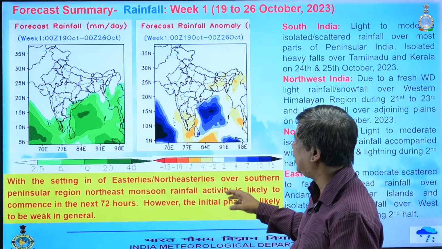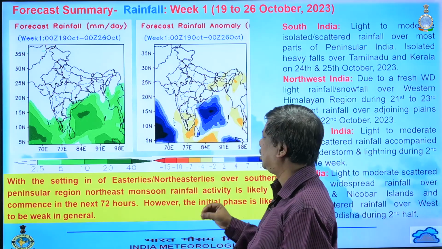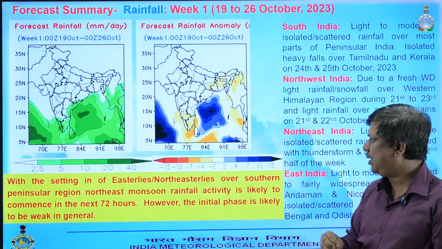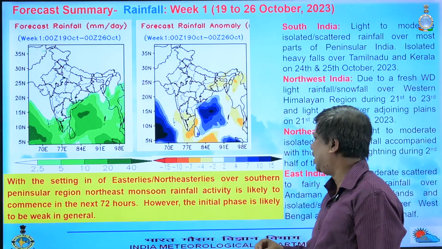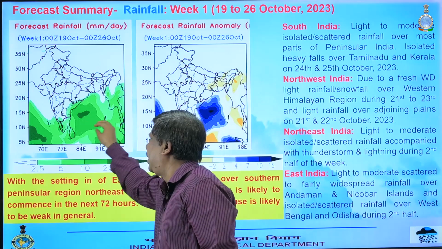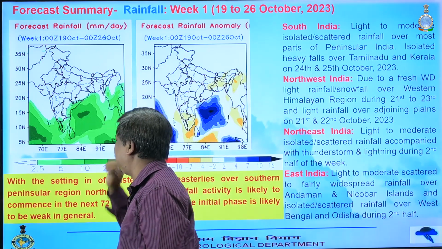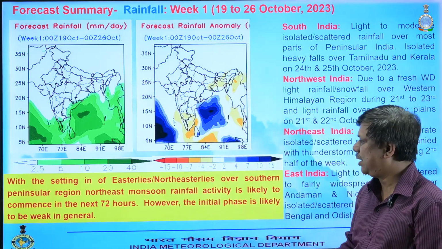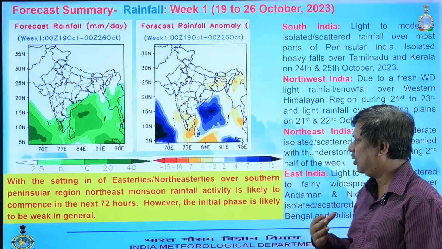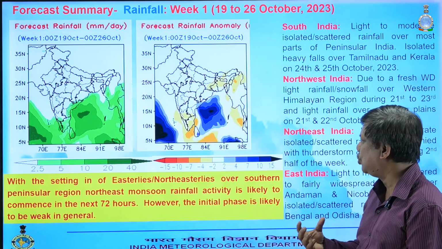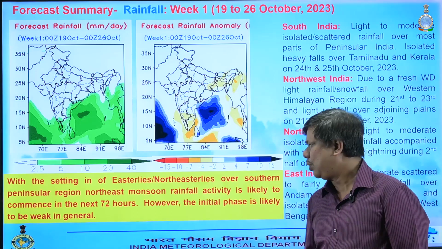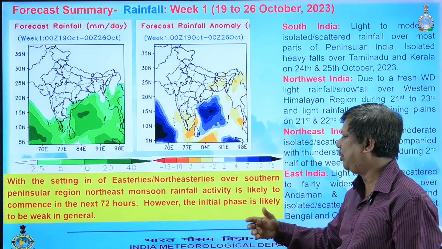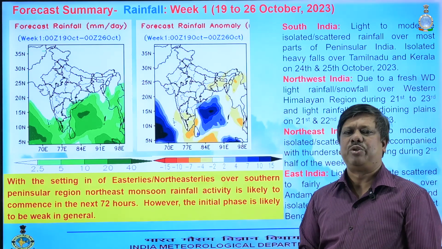And the scenario about the northeast monsoon: here we have seen that there is a setting of easterlies and northeasterlies over southern peninsular India. So there are easterlies and northeasterlies over south peninsular India, and due to that there may be a commencement of northeast monsoon activity during the next 72 hours. But there is a system also over Bay of Bengal. Due to that, maybe this initial phase of the northeast monsoon will be weak.